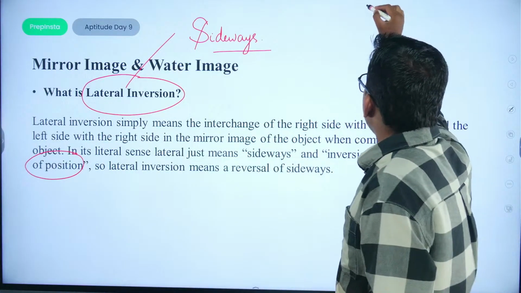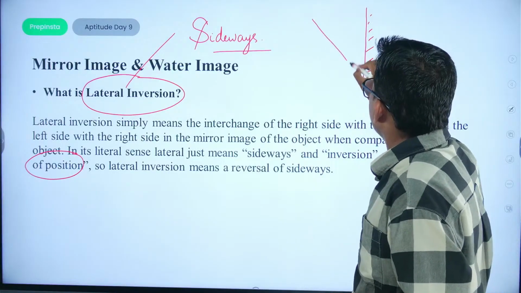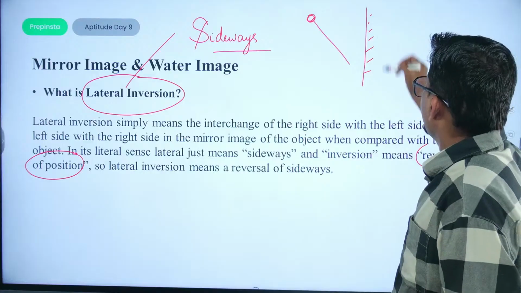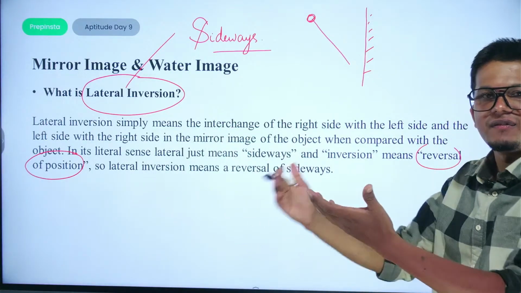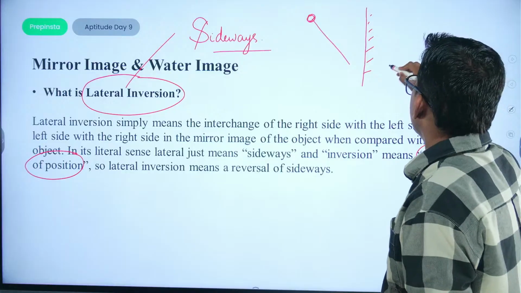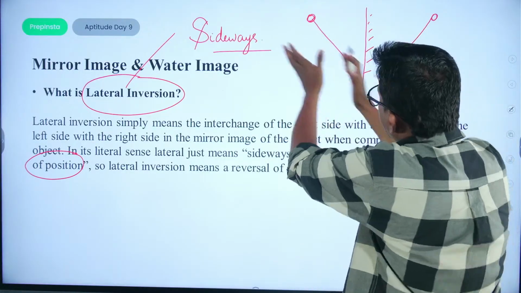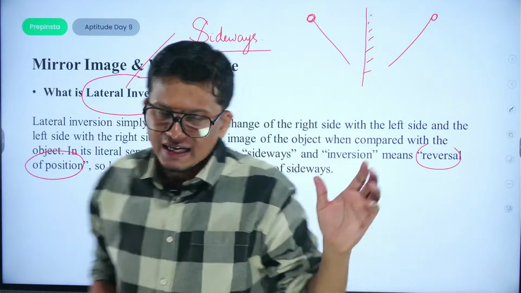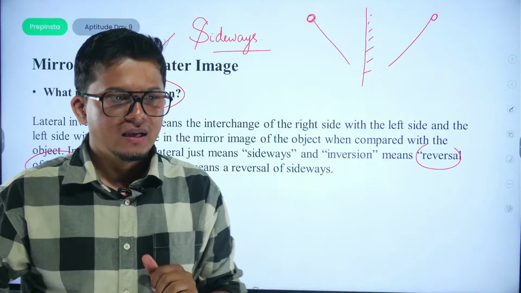For example, if I put a mirror here and a particular object is kept, the mirror image would be sideways, as well as there would be a reversal of the position. So this is inclined towards the left, and it would be a horizontal change, and it will become inclined towards the right.